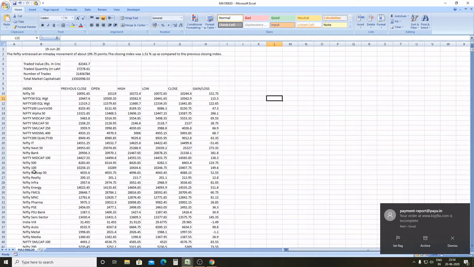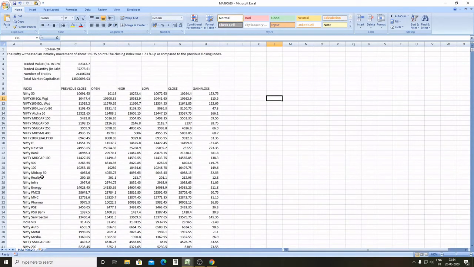There are also sectoral indices, so you can check the link in the description to know more about indices.